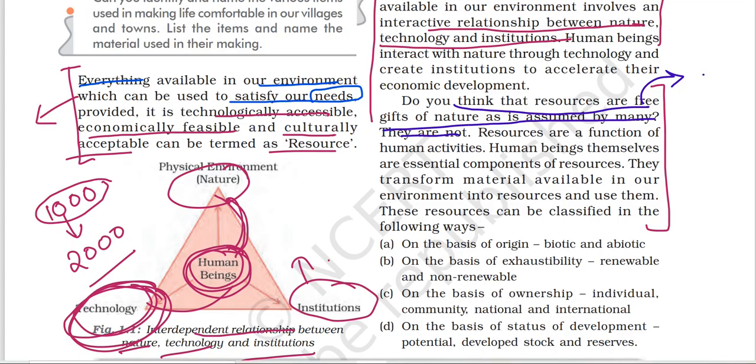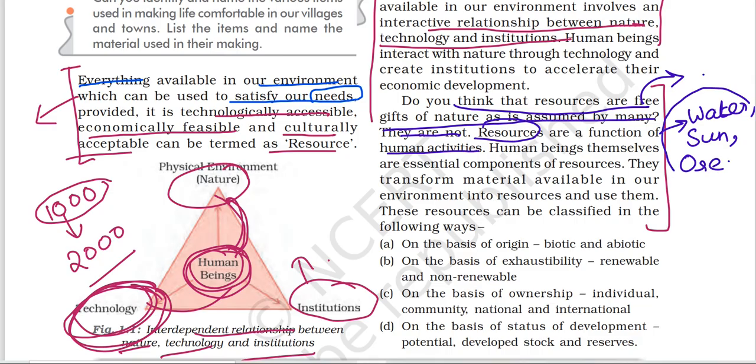The reason is you can think about non-renewable resources. They are limited. And adding to it, all the resources are a function of human activities only. What is the meaning of it? Let's take the examples of water, sun, then ore.